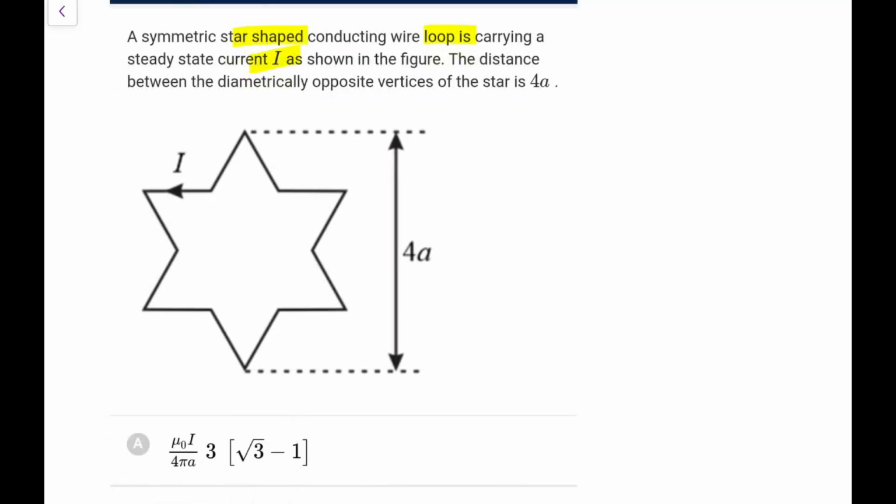So now due to symmetry, if I, let's say, join it like this and join it like this and join it like this, you can make it out. Each of the sections will have the same angle, and we have 1 2 3 4 5 6. So these all angles are 60, 60, 60. So this all subtends an angle 60 degree here, and symmetrically if I do this, you can make it out from the triangle. This would be 90 degree, this is 90 degree, that means this angle is going to be 30 degree here.